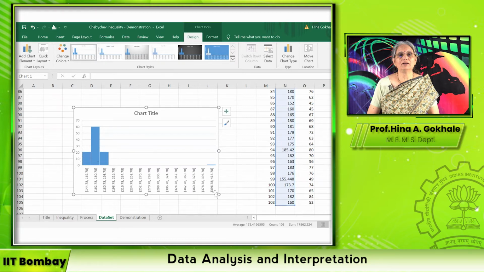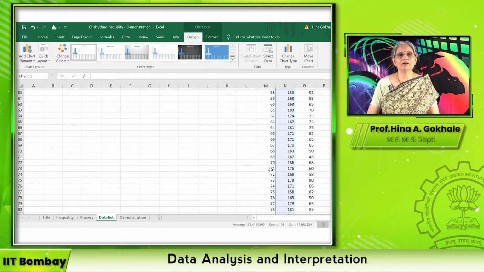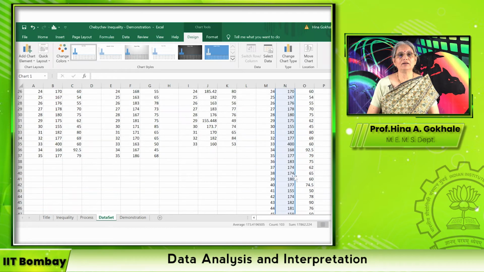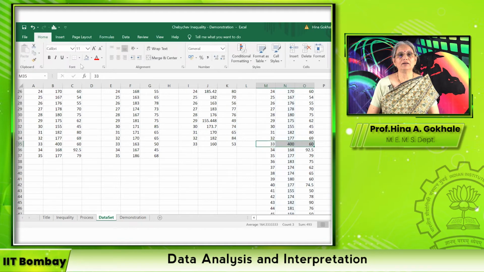And this says that it lies between 396.78 and 414.78. So there is some very large data point, which certainly cannot belong to the height that we are considering. So we have to locate it. And here, if you see it, this 33rd data point, I'll just make it bold. It says that somebody's height is 400 centimeters. This is quite absurd. So this is definitely an outlier. And we are going to remove this data when we use it.